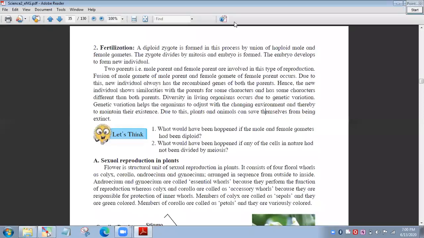So if someone asks you to distinguish between asexual reproduction and sexual reproduction, keep in mind, in asexual reproduction a single parent is involved. In sexual reproduction two parents, that is male parent and female parent, are involved. Second difference is asexual reproduction occurs rapidly while sexual reproduction is slower than asexual reproduction.